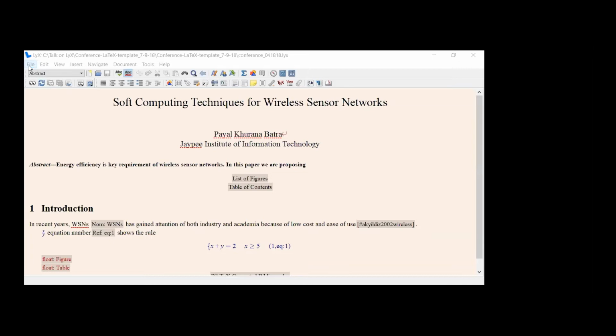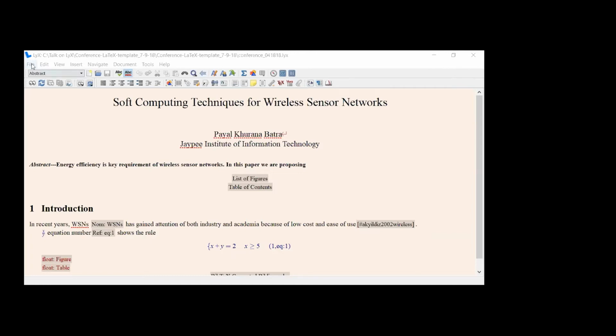There you will find the corresponding class file of that particular publisher. For every publisher, there is a separate class file. So you will get that zip folder from that particular website. For the time being, here I downloaded the IEEE zip folder from the IEEE website. When you unzip that downloaded folder from the IEEE website, you will get some .tex file in that particular folder.